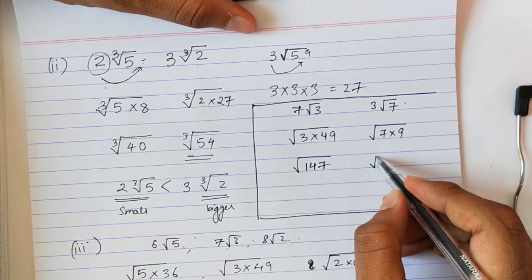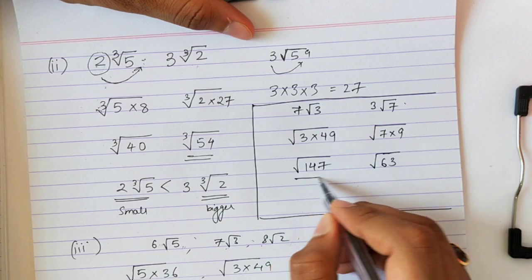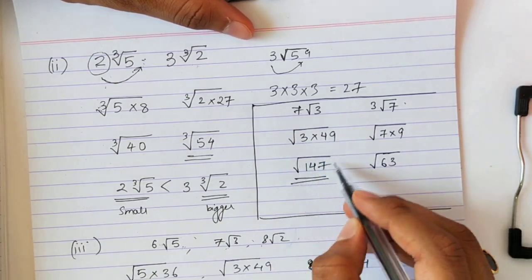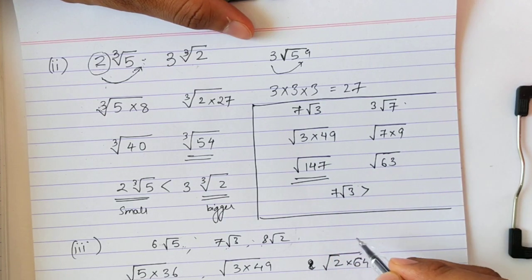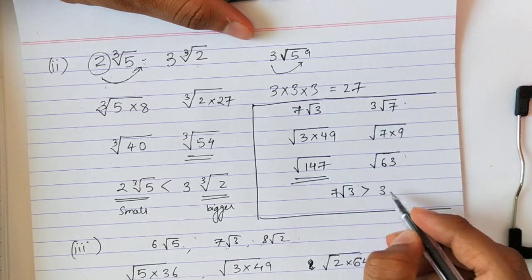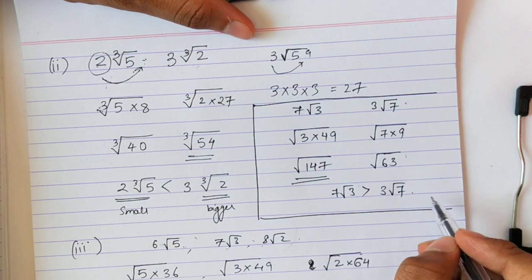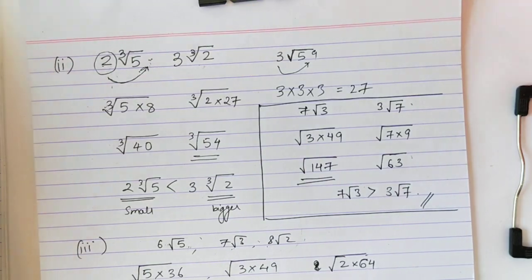And 7 into 9 is 63. So simply we can see this number is the greater number. So in the final answer, this number will come first. That is 7 root 3 will come first. Is greater than, the second number is root 63. That is 3 root 7. Okay. This is how we compare the numbers and write them in ascending and descending order.